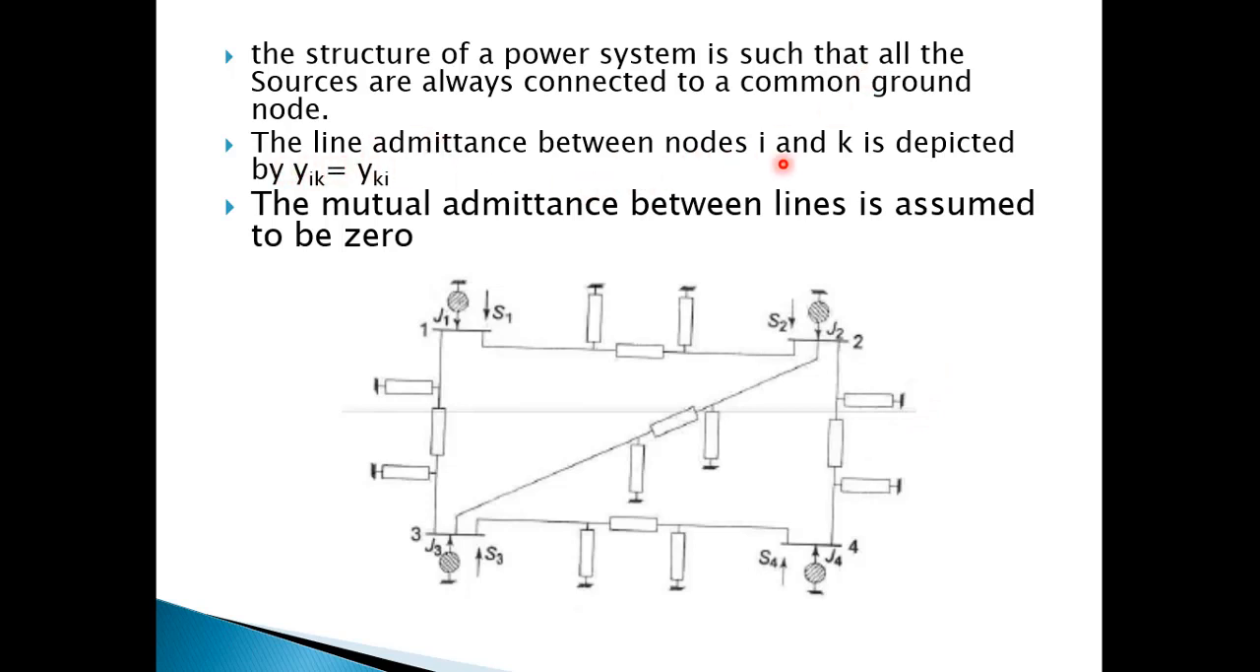The line admittance between the node I and node K is depicted as YIK or YKI. So we are talking about line admittance from load I and K. Let's say load 1 to load 2. The line admittance becomes Y12 or Y21 because Y21 and Y12 are same. The mutual admittance between lines is assumed to be 0. We are not considering this line affecting this line or this line affecting this line. So mutual inductances are neglected.